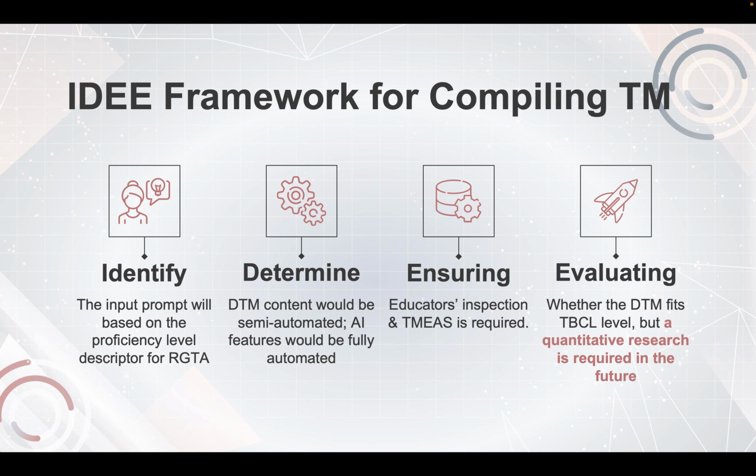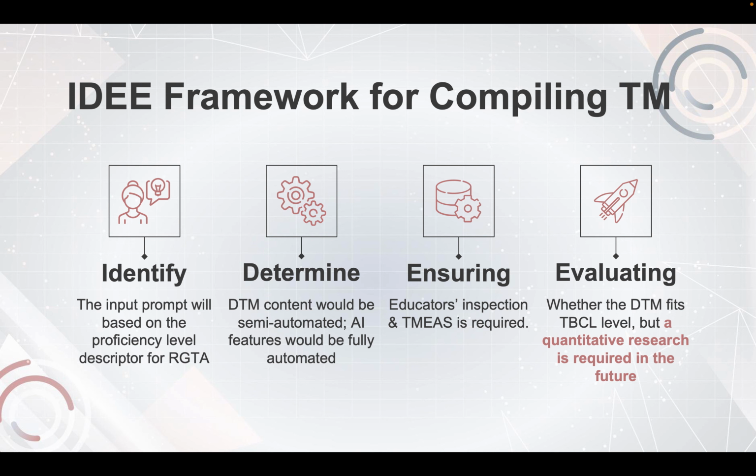First of all, I have to identify the input prompt for applying the RGTA to combine itself, and I have to determine which part I'm going to use GenAI for, semi-automated or fully automated. For the AIGC content, it will be semi-automated because I will generate the context using the generative AI.